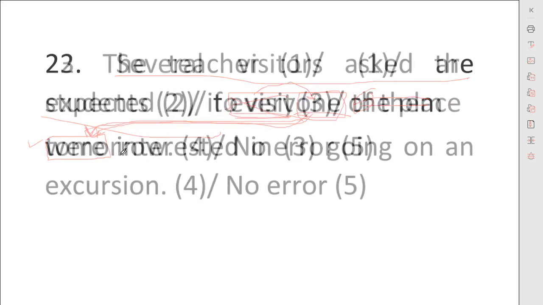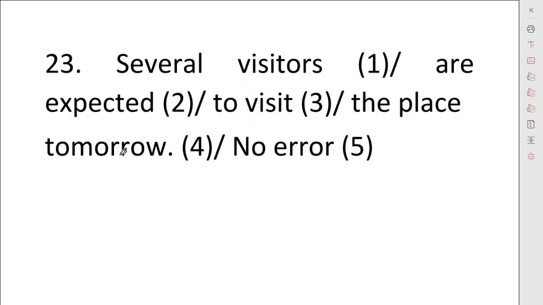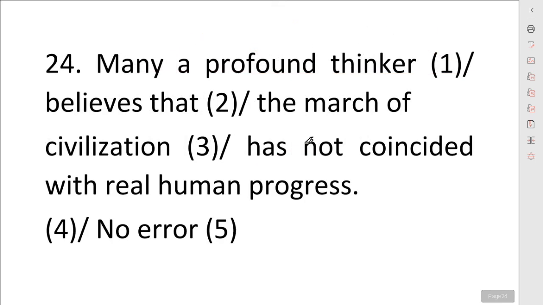Next, several visitors are expected to visit the place tomorrow. Several has connection with visitors and visitors have connection with this verb. So we have several visitors, and for visitors we have used the plural verb, and it is true, our statement seems to be true, expected to visit the place tomorrow. This is absolutely true, we have no error in this statement.